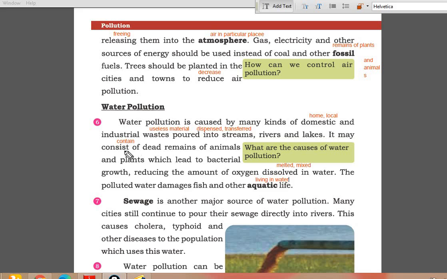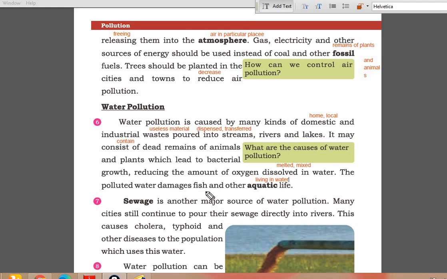It may consist of, it can consist of, means it contains dead remains of animals. इसमें animals के जो मुर्दा बकाया जात होती हैं, चीज़ें होती हैं, वो भी शामिल हैं. प्लांट्स होते हैं. They lead to bacterial growth. Bacteria grows in such type of things, reducing the amount of oxygen. It decreases the amount of oxygen dissolved in water, that is mixed or melted in water. तो ऑक्सीजन की मिकदार कम हो जाती है पानी में.